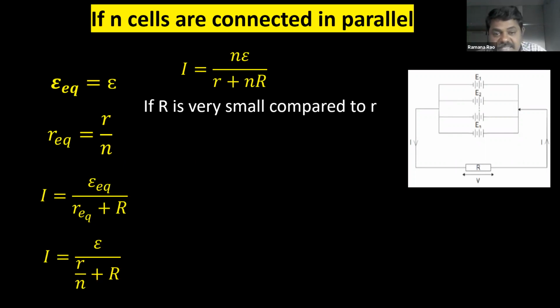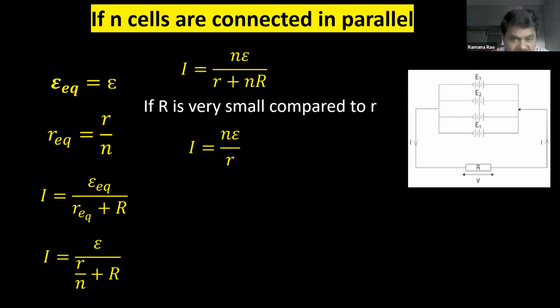If external resistance is very small when compared to internal resistance, it can be neglected. So we are going to neglect NR.